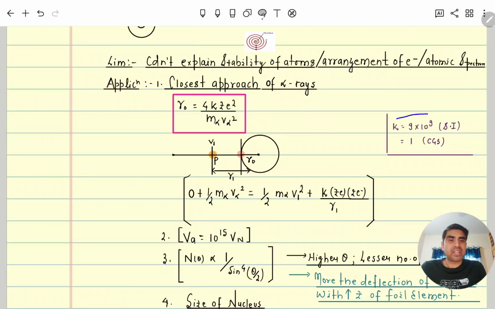The K value in SI units we keep as 9 into 10 to the power 9, and in CGS, if we are calculating the radius in centimeters, then we keep the K value as 1.